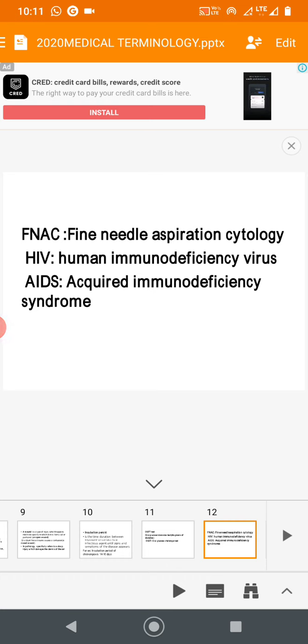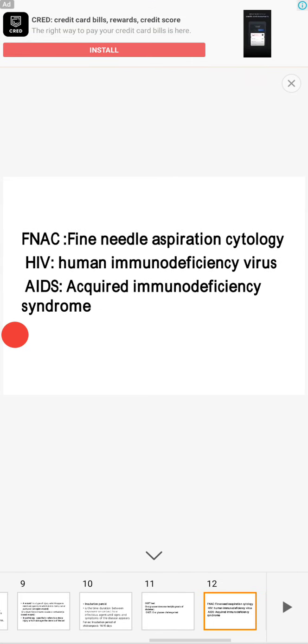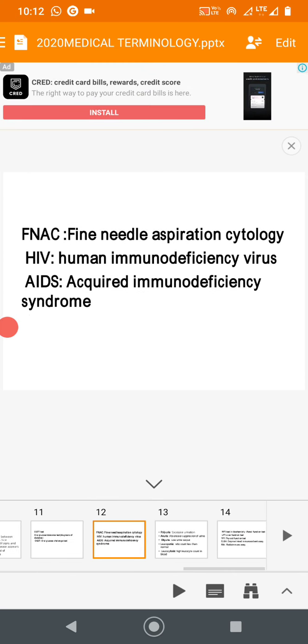HIV. What is HIV? It is a virus, human immunodeficiency virus. What is the difference between HIV and AIDS? AIDS is acquired immunodeficiency syndrome. That is when symptoms start with the patient suffering. This syndrome is caused by the virus HIV. That is the difference.